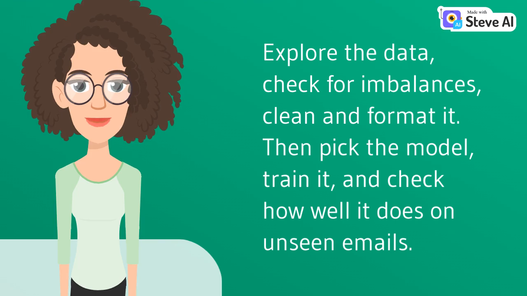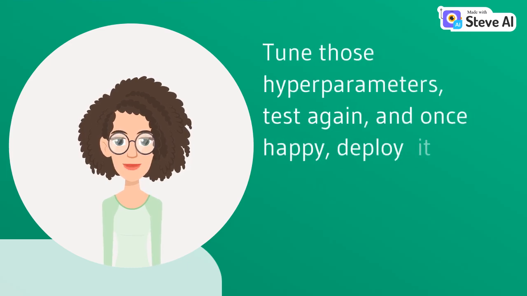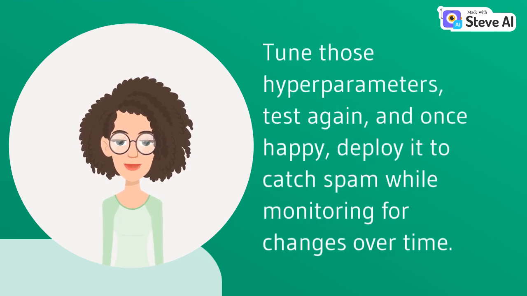Then pick the model, train it, and check how well it does on unseen emails. Tune those hyperparameters, test again, and once happy, deploy it to catch spam while monitoring for changes over time.